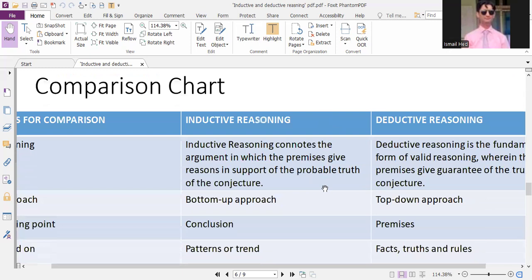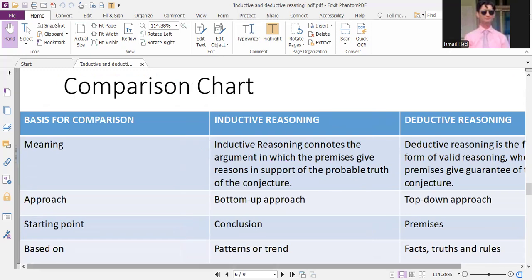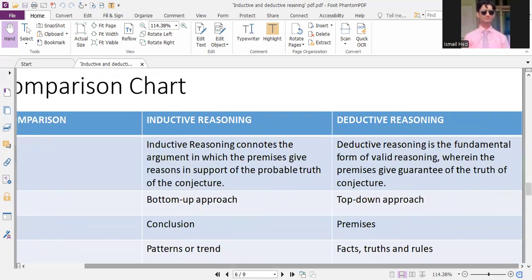So here the kind of comparison is there, and on the basis of this comparison, first we'll see the meaning, how meaning is extracted. Inductive reasoning connects to the argument, where the premises give reasons in support of the probable truth of conjecture. So we have that kind of probability of truth from the situation that we are provided, or the kind of possible assumption that we have drawn.